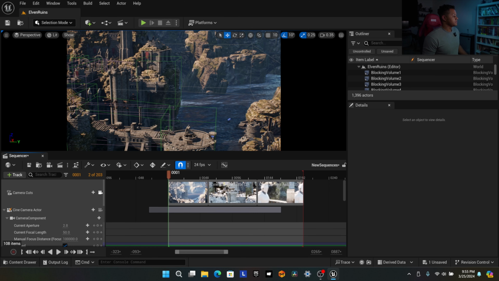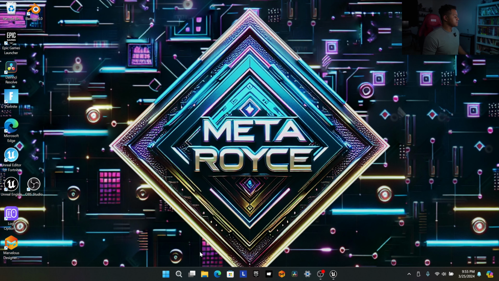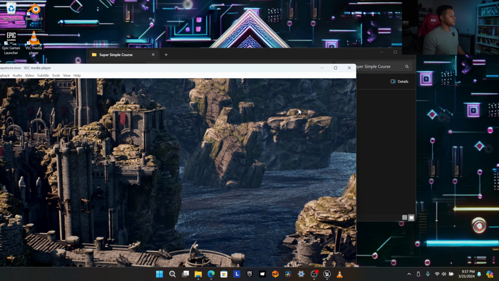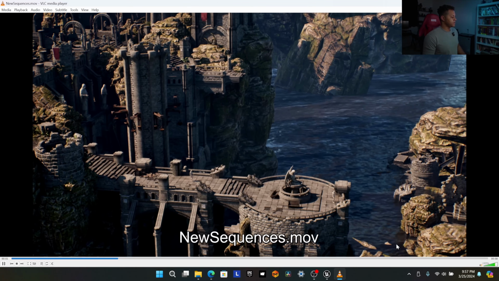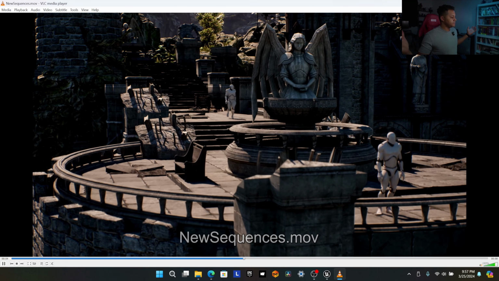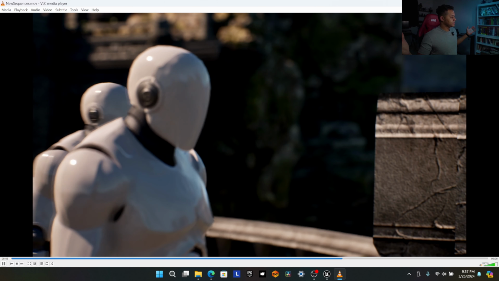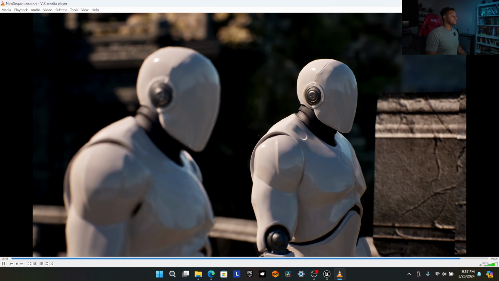So now let's hide Unreal Engine and let's find our file. All right, let's open up our sequence, and here it is. Playing, looking good. What a dope environment.